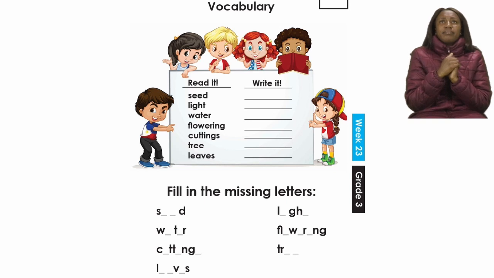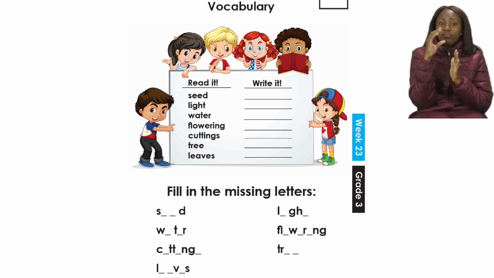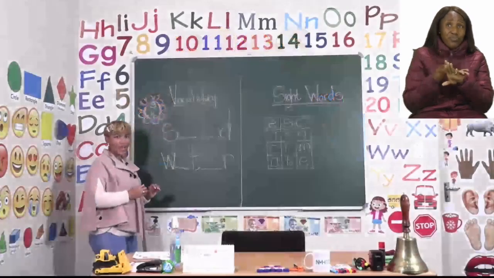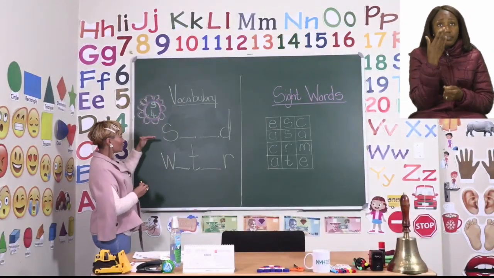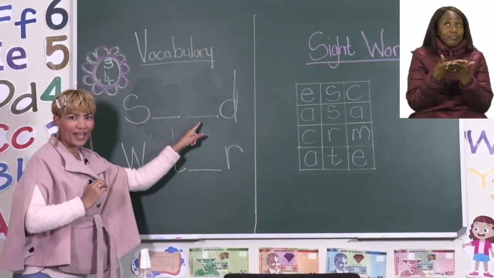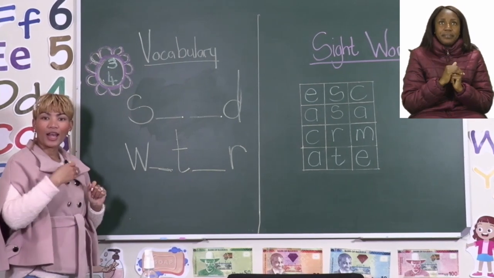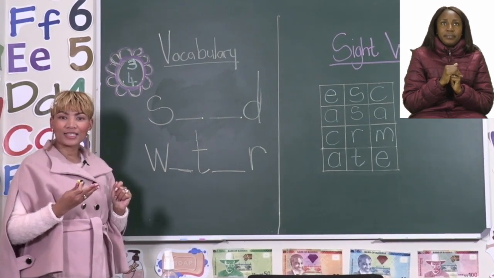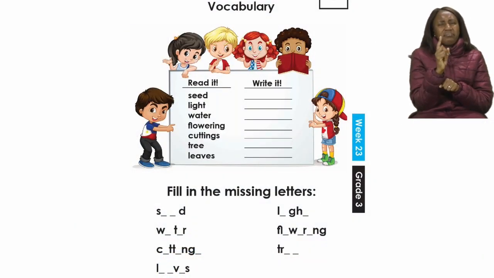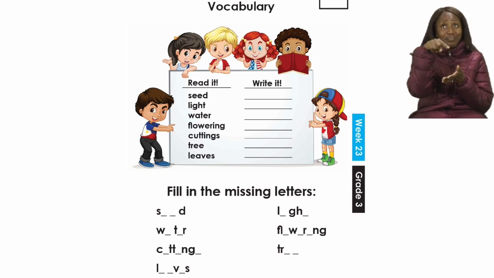Now, I want you to go ahead and fill in the missing letters. Now, I am going to do 2 examples with you. Okay, now on the board, I took 2 words and you are going to help me to fill in the missing letters. Okay, now let's go back and look at the words and see which word could the first one possibly be. Can we have a look there? If you said seed, then you are absolutely correct.